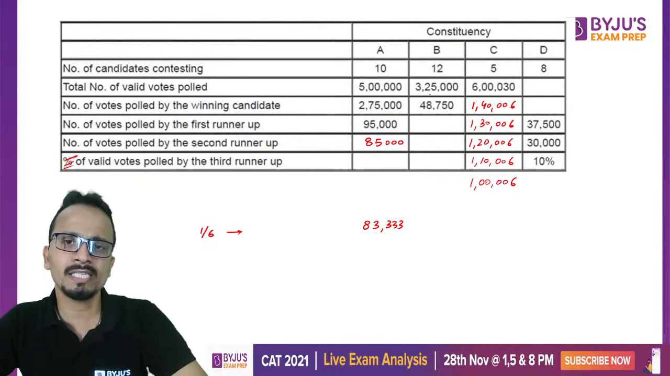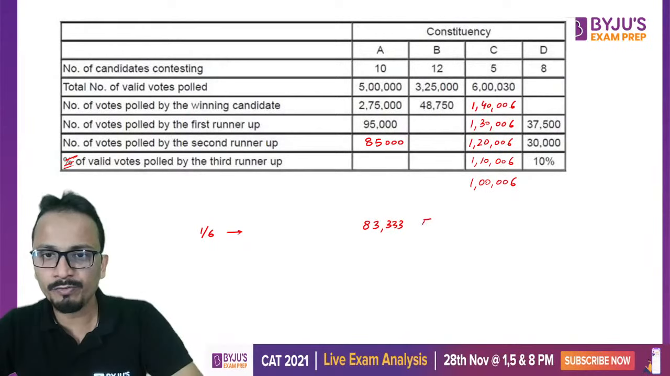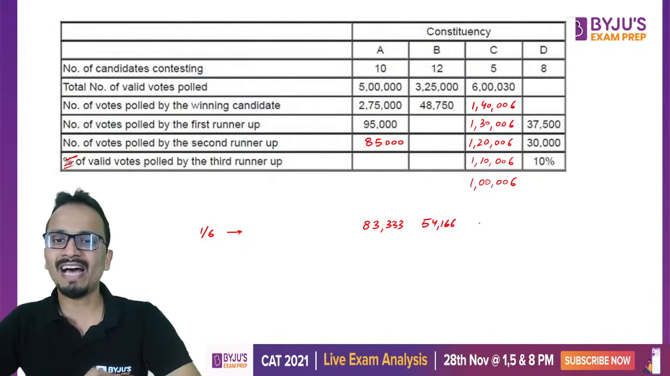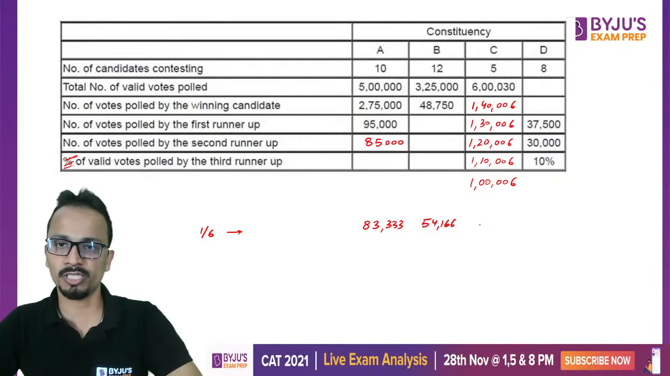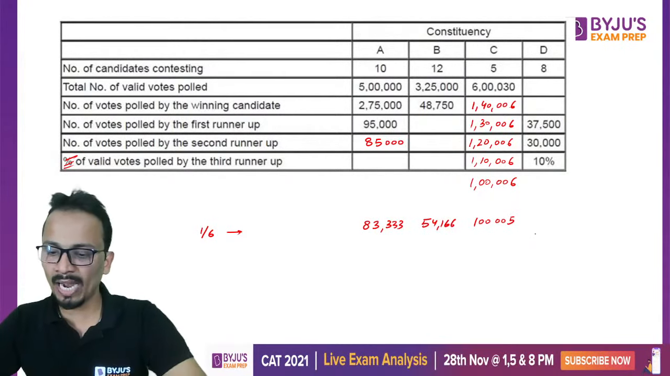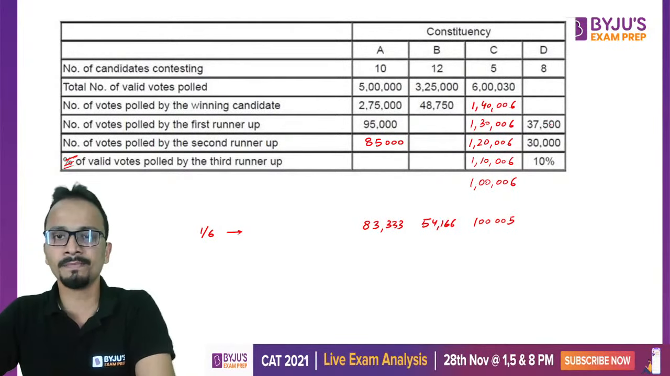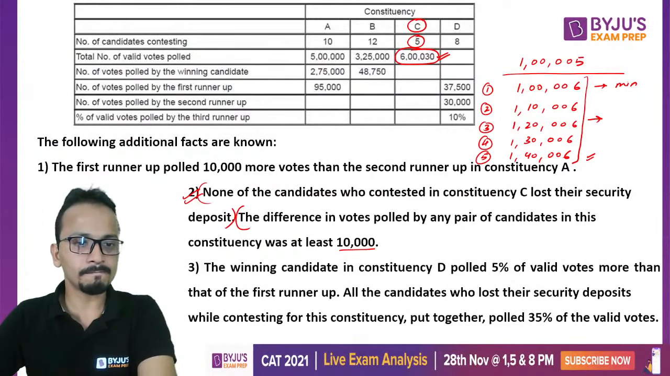Now, similarly for constituency B, 3,25,000 divided by 6 is 54,166. So 54,166 will be the value at which I will lose my security deposit. For C, we have already seen that it is 1,00,005. And for D, right now, I don't know that value, because I don't know the total number of votes polled. Okay, fine. Now let's look at the other things.